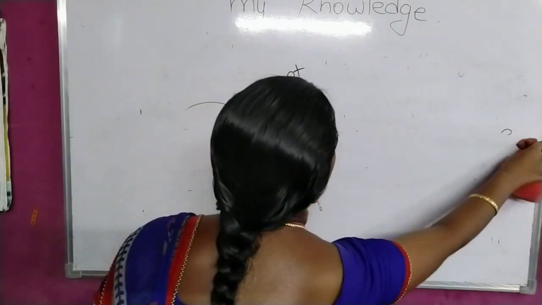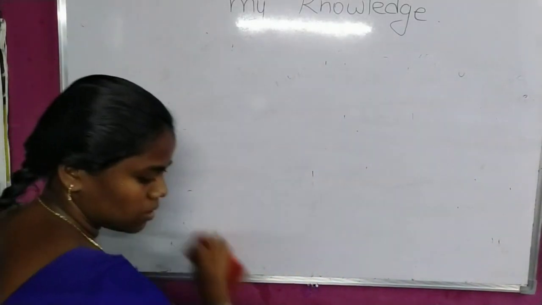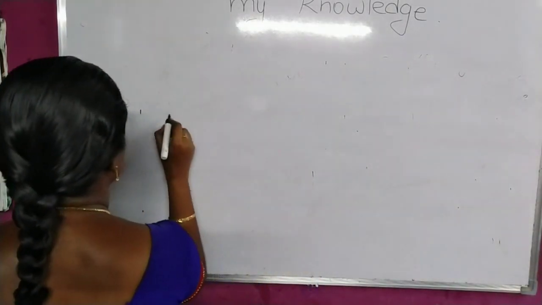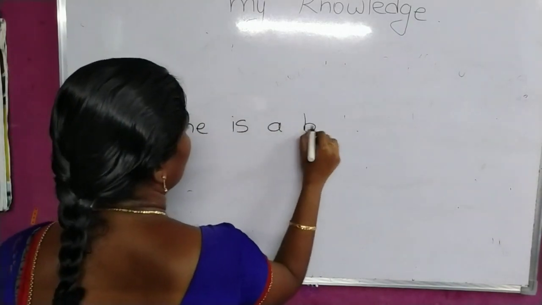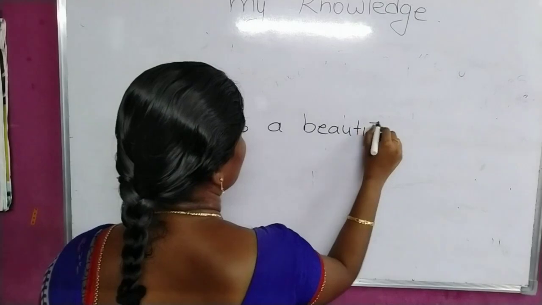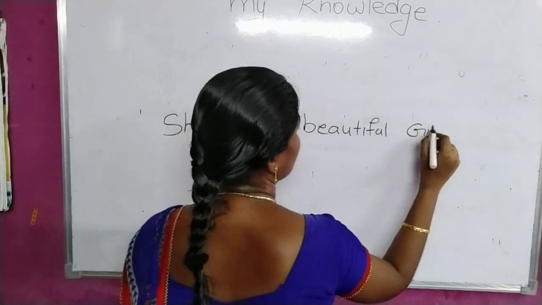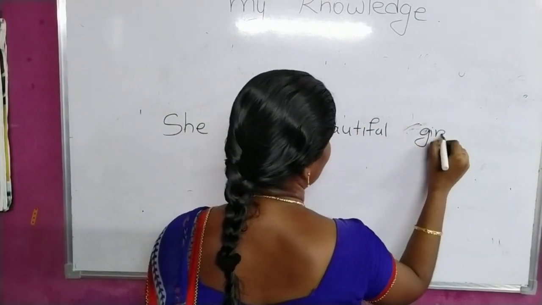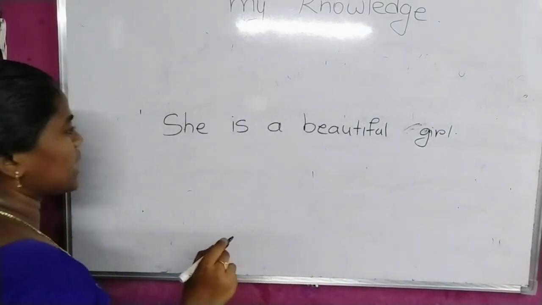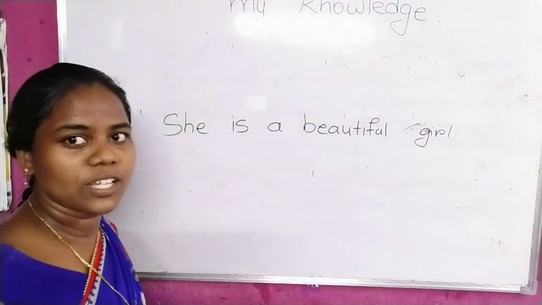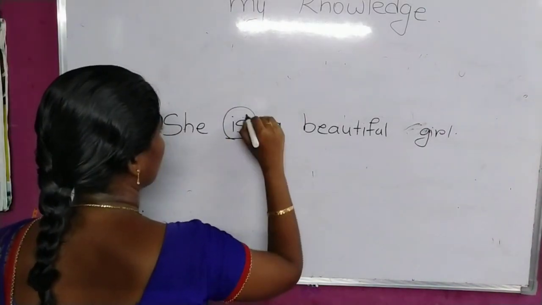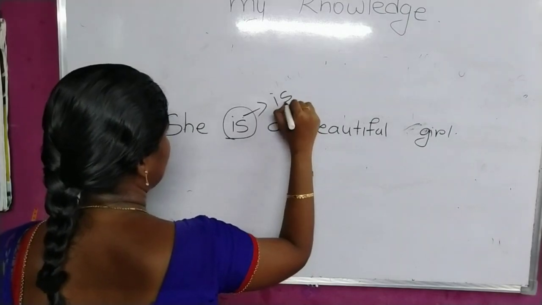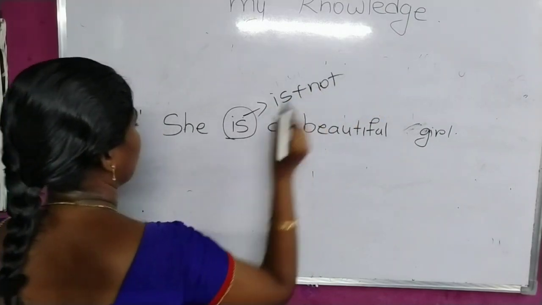Then another sentence. You are being absent-minded for yesterday's class. So this is one sentence. And she is a beautiful girl. Sorry, small letter only you have to write. At that time you have to find the helping verb. As I told you, be forms is, am, are can also be considered helping verbs. So here is can be the helping verb. You add negation to that: is plus not, is not.